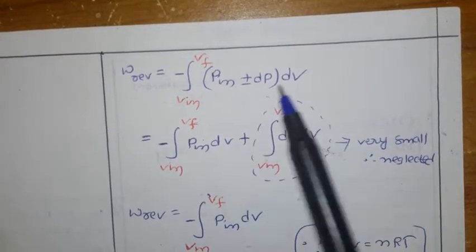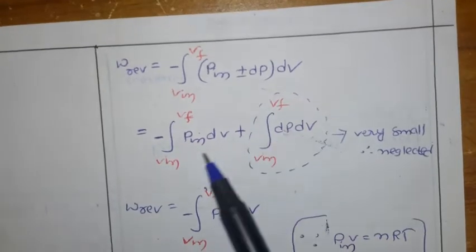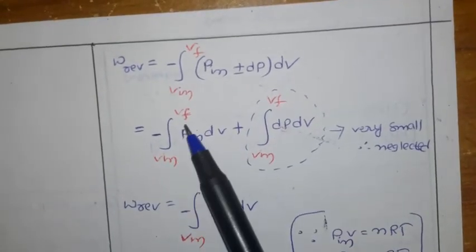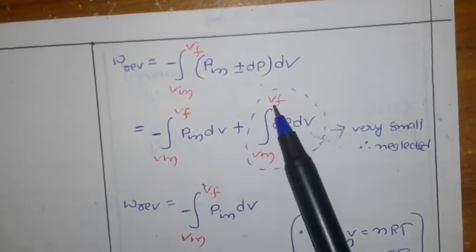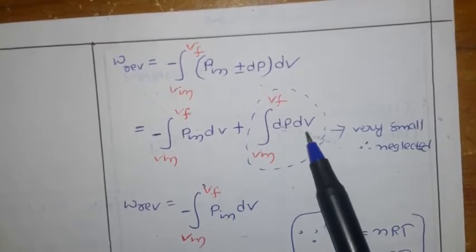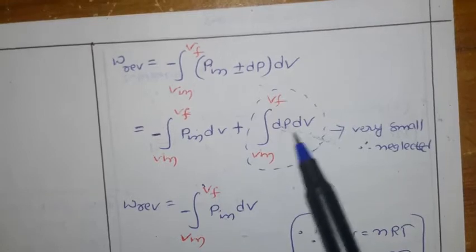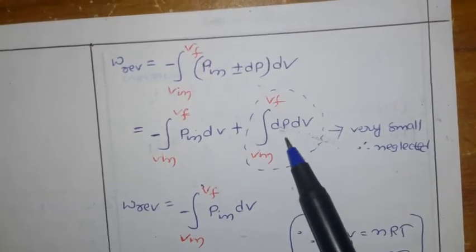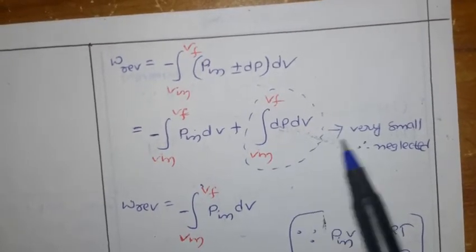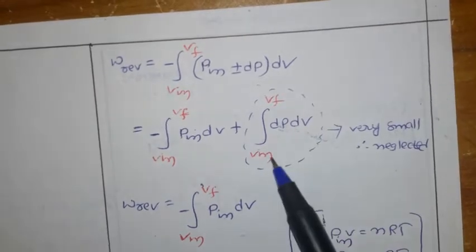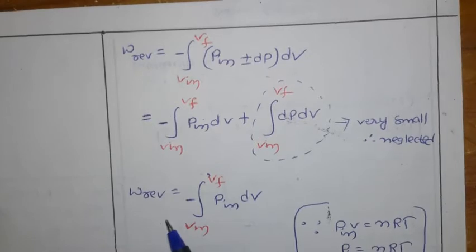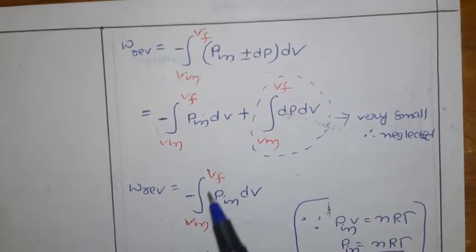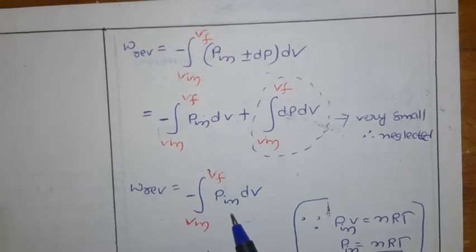Now if you multiply this value through, you are getting P internal, the integration of V initial to V final of P internal dV, plus the integration of dP into dV. As we discussed here, dP into dV means a small change in the pressure times a small change in the volume, so we are going to neglect this term. Once you neglect this term, finally W reversible equals minus the integration from V initial to V final of P internal dV.